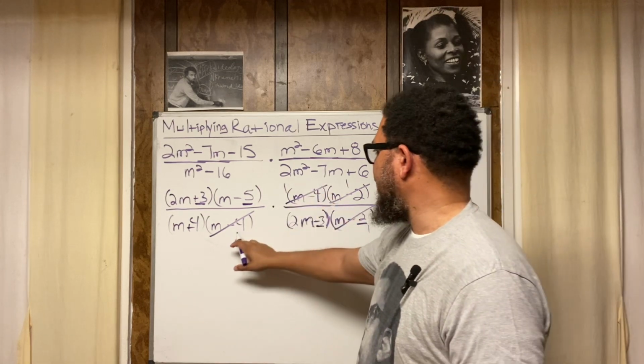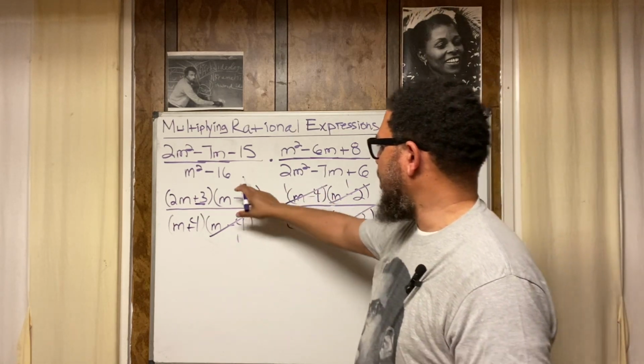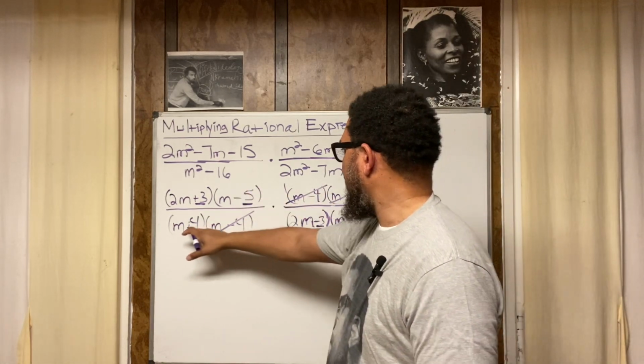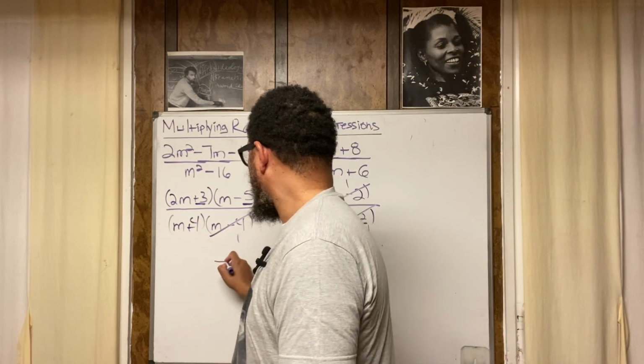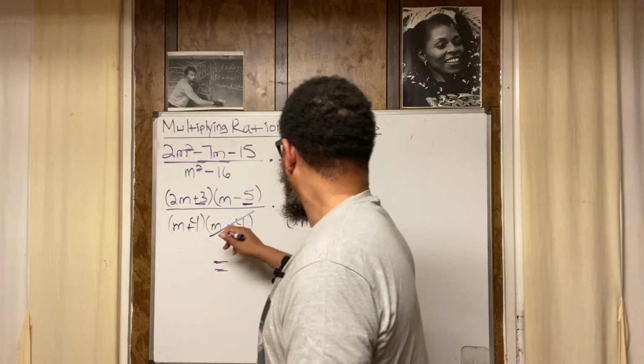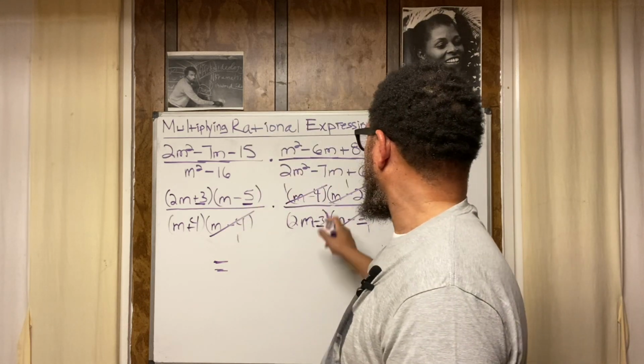So the m minus 4s cancel out. What else cancels out? The m minus 5 doesn't have anything to cancel out with. The m plus 4 is left. So what are we left with? I'm going to put it right here. Equal sign. And these are just ones, right?